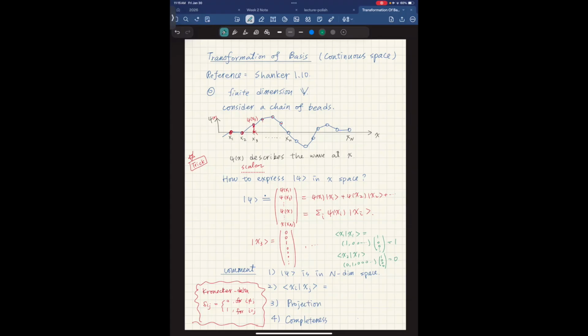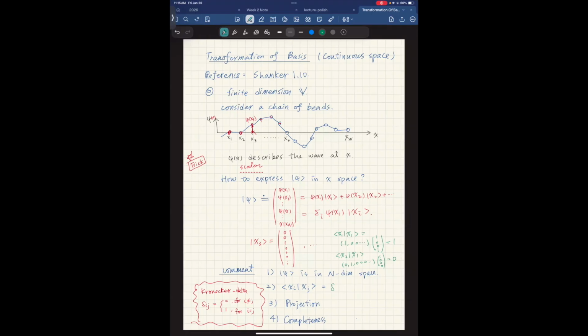So that is saying that for these coordinates, if i and j are the same, then you get 1. If they are not the same, then you get 0. This is what we call orthonormal. So this is an orthonormal basis, which is great because it's very clean and there are a lot of nice properties we can use.